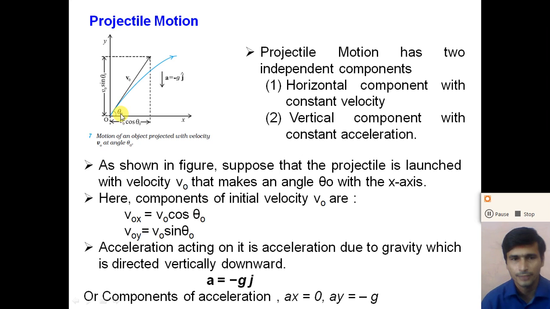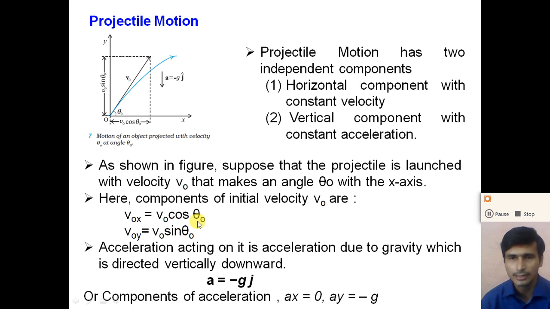For example, if we consider this figure, suppose the projectile object is launched with the initial velocity v0 that makes the angle theta 0 with the x-axis, the horizontal. So the initial velocity of the projectile is v0, and we can write its components. The x component of the initial velocity is v0x equal to v0 cos theta 0.